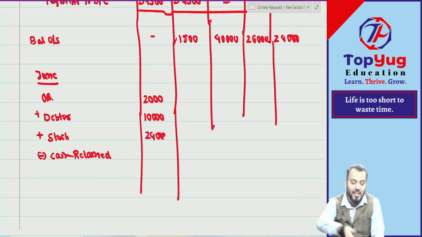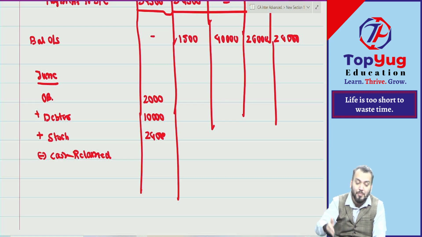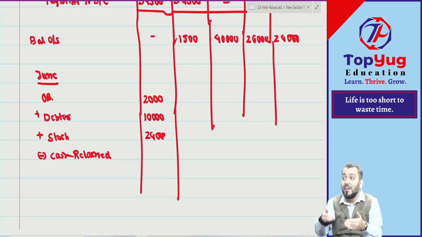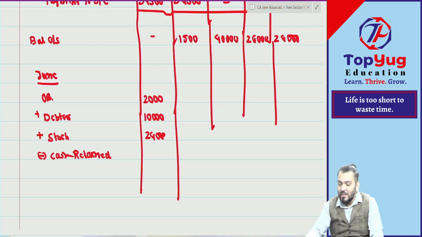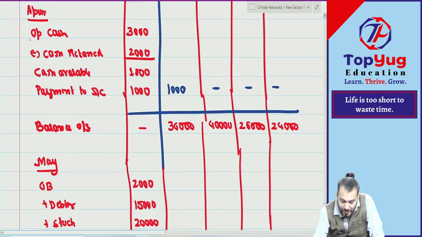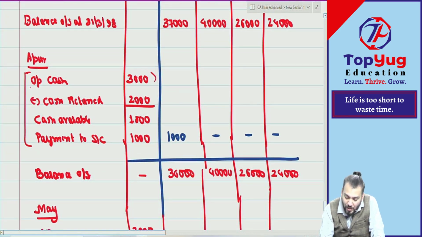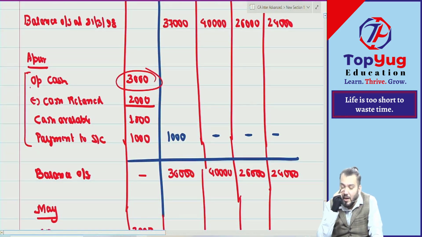What they are saying once again: partner decided to keep minimum cash balance of 2000 for the first 3 months. So in April it was 2000, opening cash was 3000. Whatever you are retaining in the month of April, that is for which month? Next month. Means in April there was 2000 throughout April. Are you getting it?